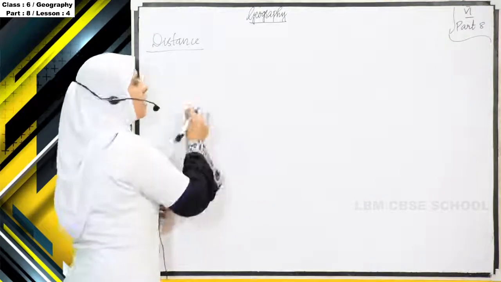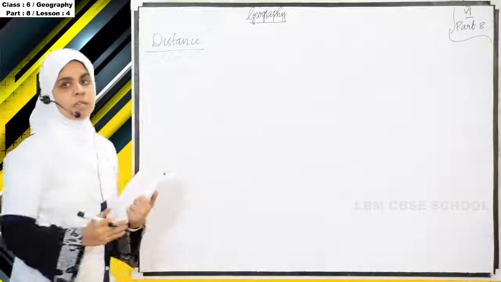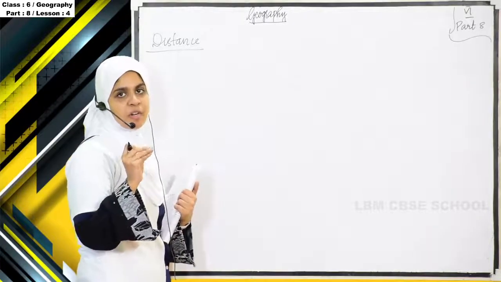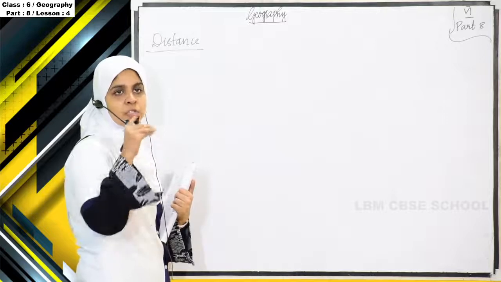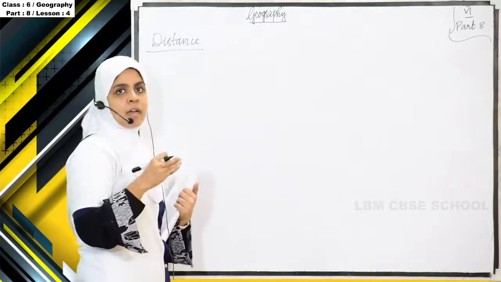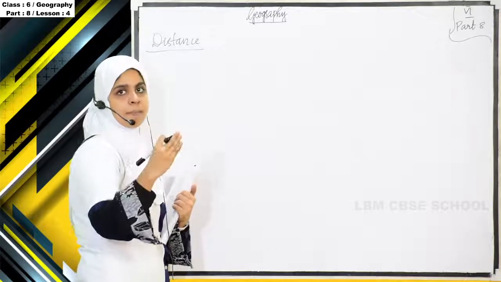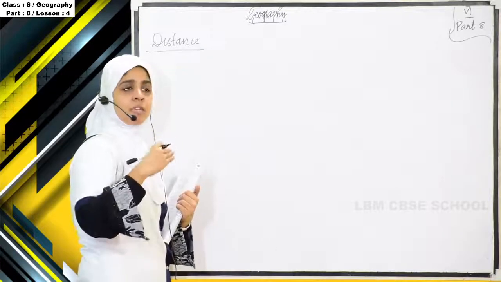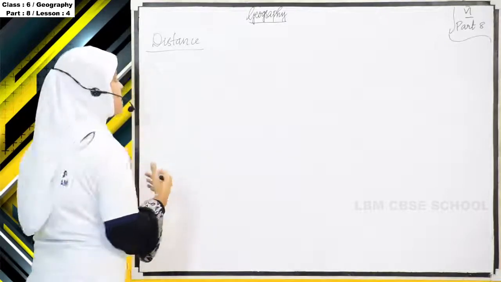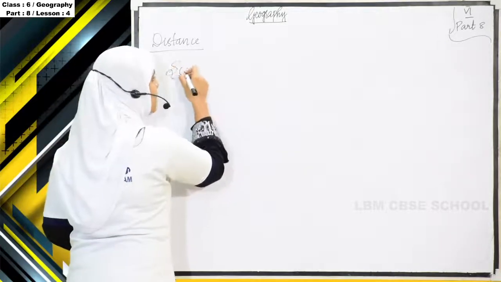So mainly, we are representing a part of the earth on a piece of paper. Can we actually show the same distance in it? See the distance between Kerala and Delhi. Can we draw the same distance on a piece of paper? No. Then we have to estimate a scale for that.